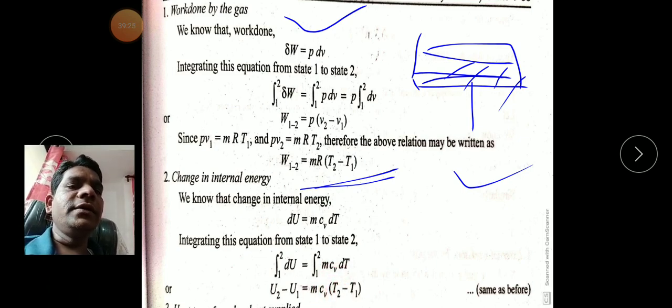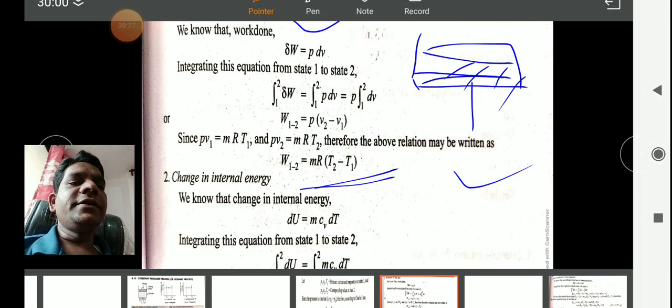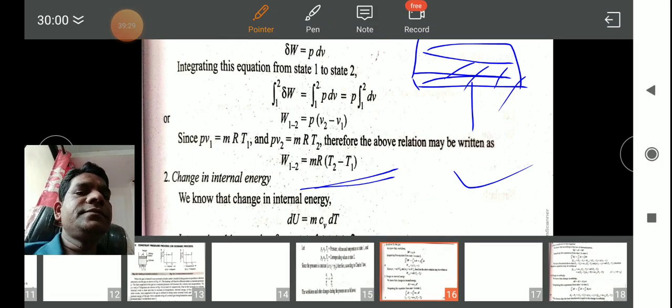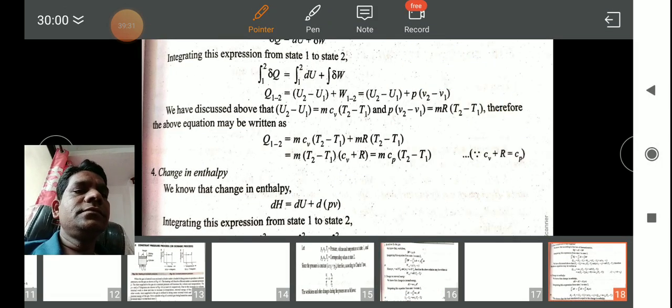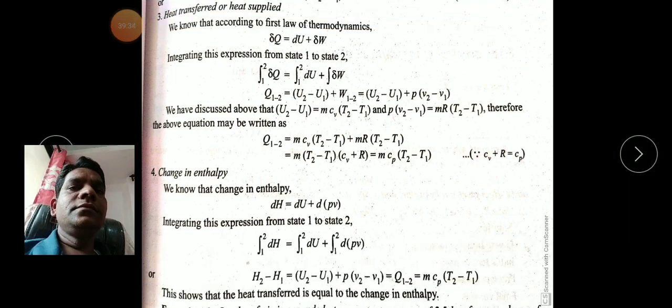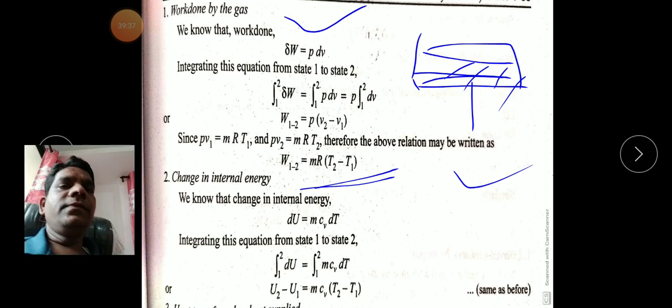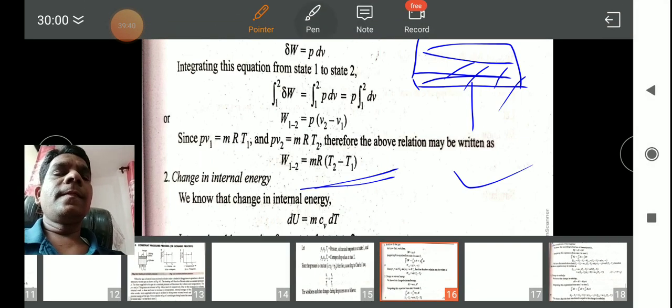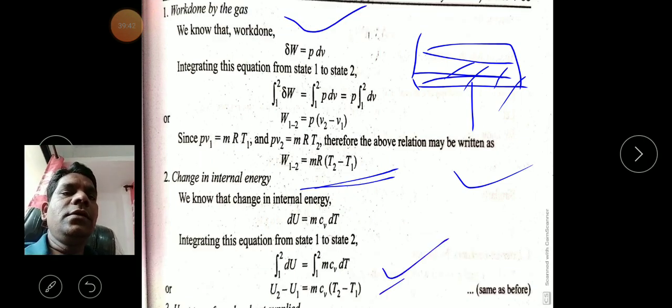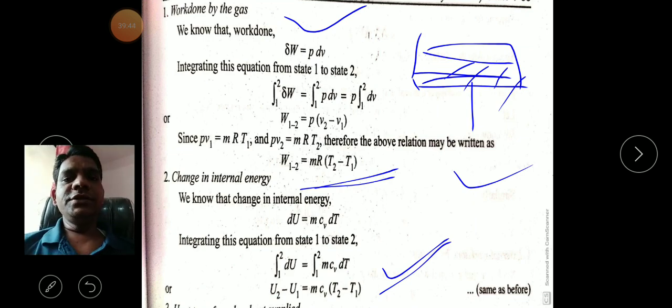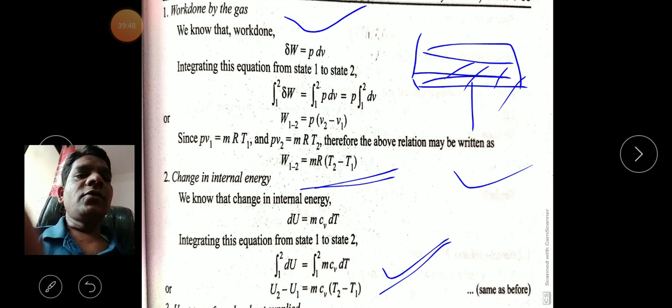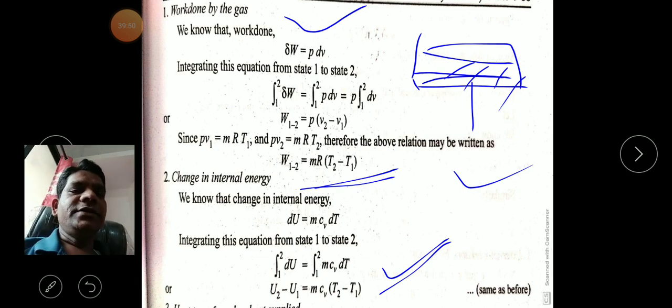T2 minus T1 will be there, right? So this is the standard formula